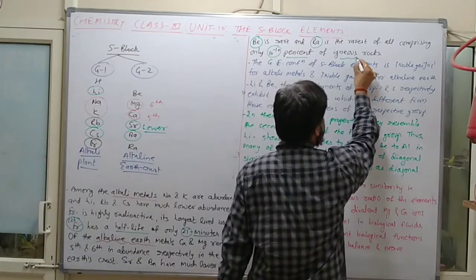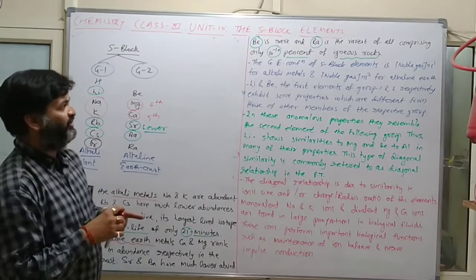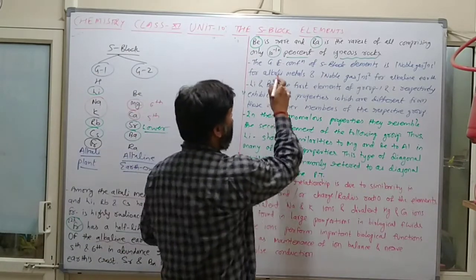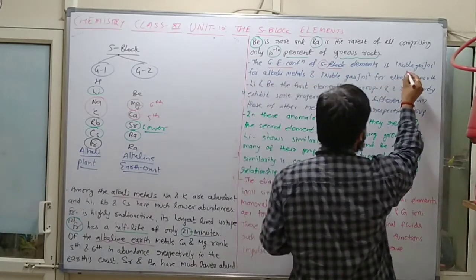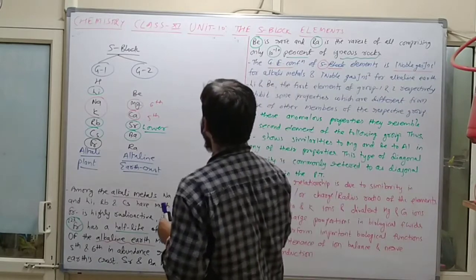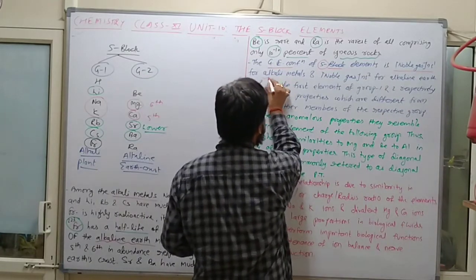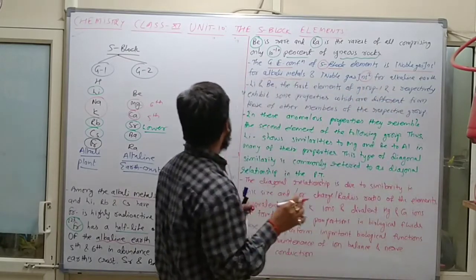ये पत्थर में से मिलता है. Clear हुआ कि नहीं? And beryllium is again electron rich. Now in general, the general electronic configuration of s block element is noble gas ns1 for alkali metal and noble gas ns2 for alkaline earth metal.